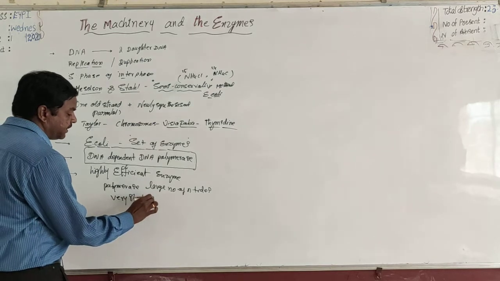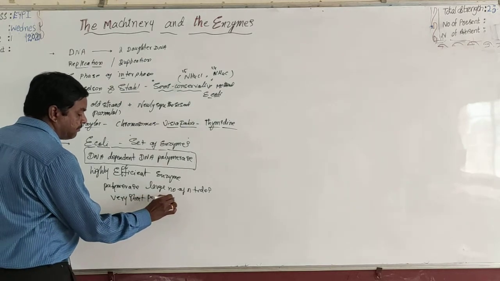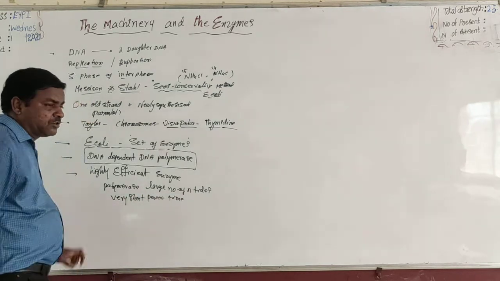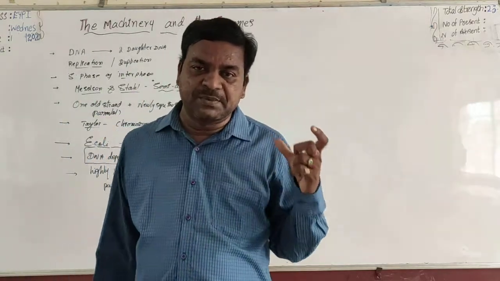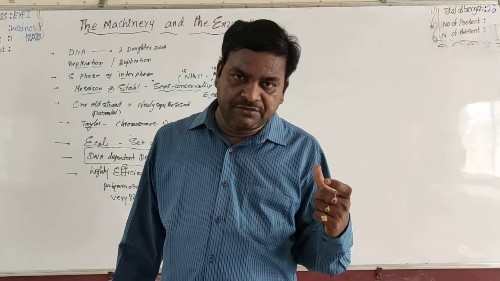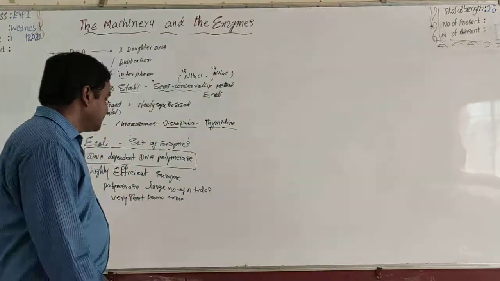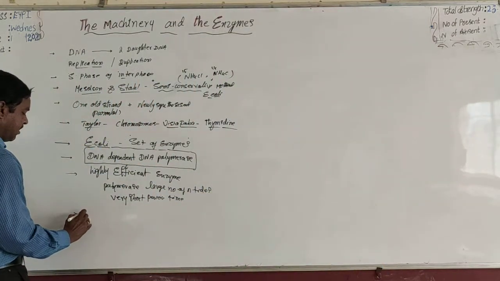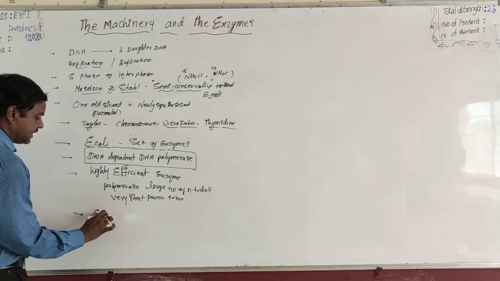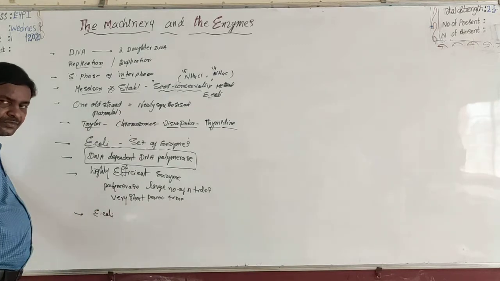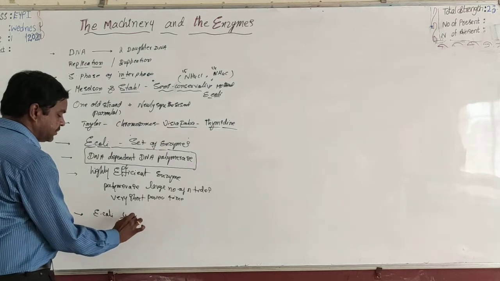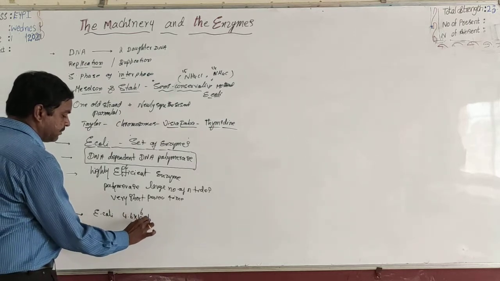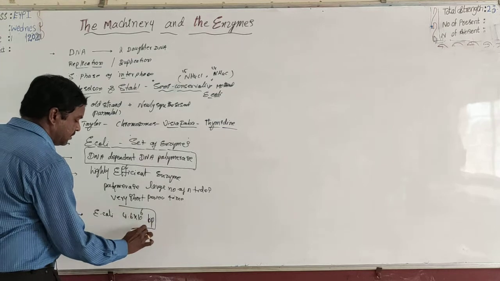Very short period of time. For example, you know the total number of nucleotide base pairs. You know the total number of base pairs present in DNA of Escherichia coli. What is the number of nucleotides in DNA of Escherichia coli? In case of Escherichia coli, 4.6 into 10 power 6 base pairs are there.